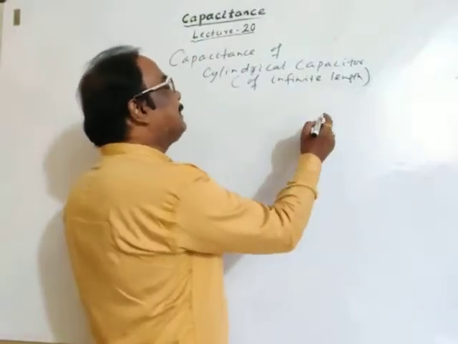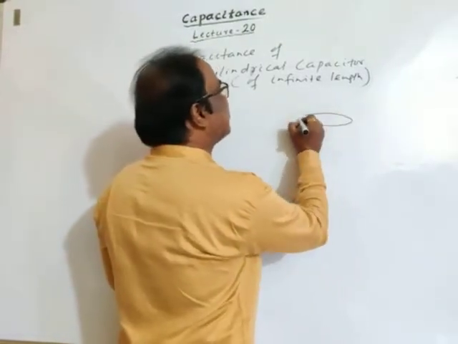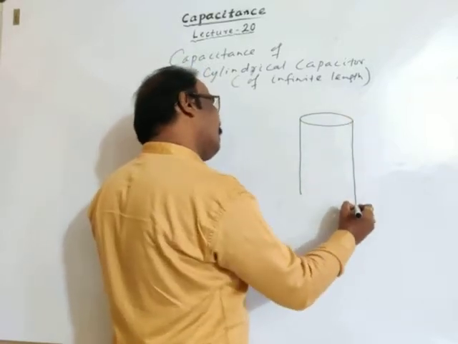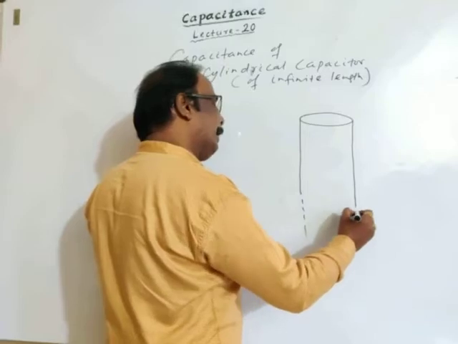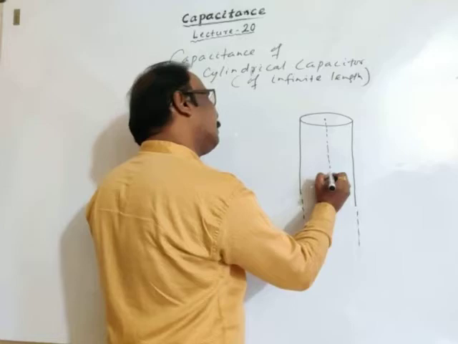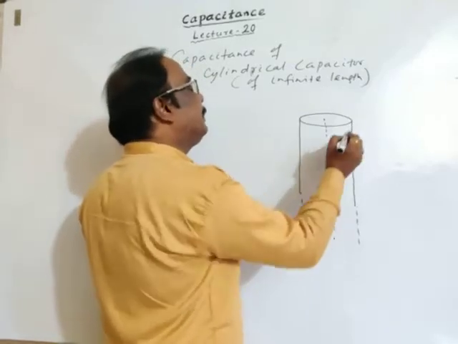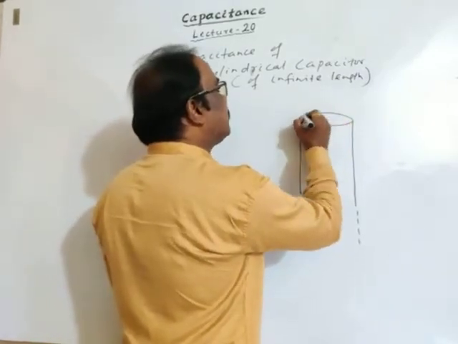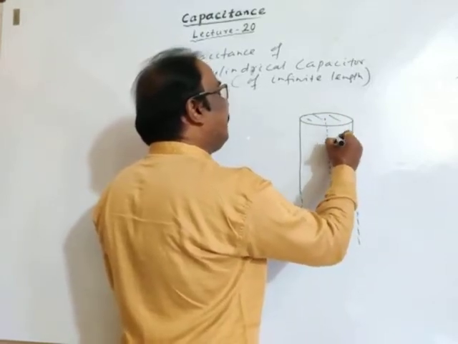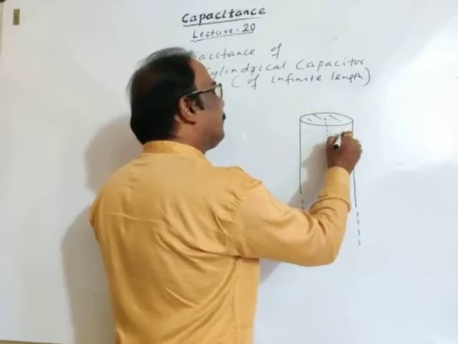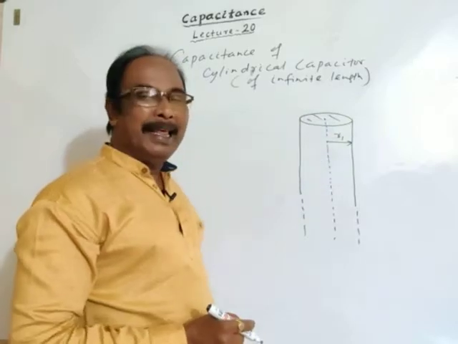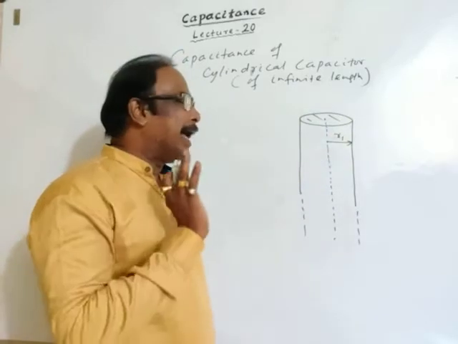Let's consider this is a cylinder of infinite length. This is the axis of the cylinder, and the radius of the cross-sectional area of this cylinder is R1.